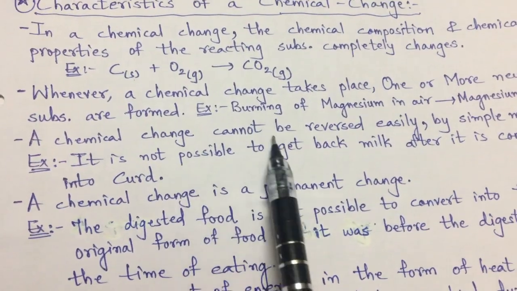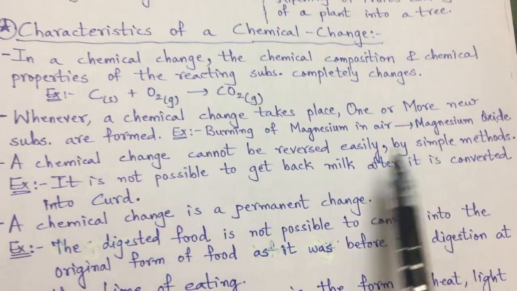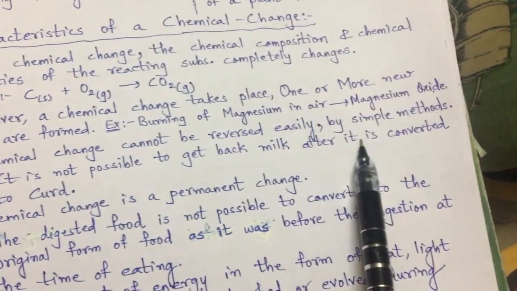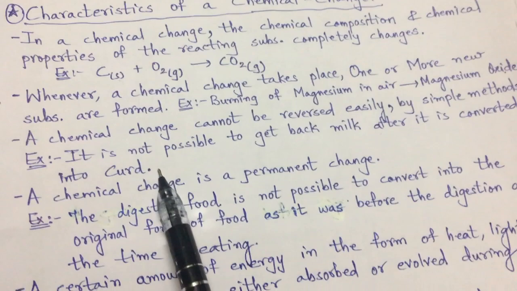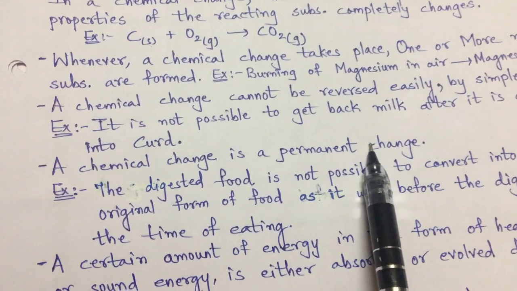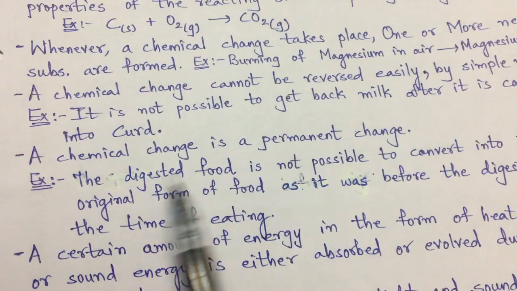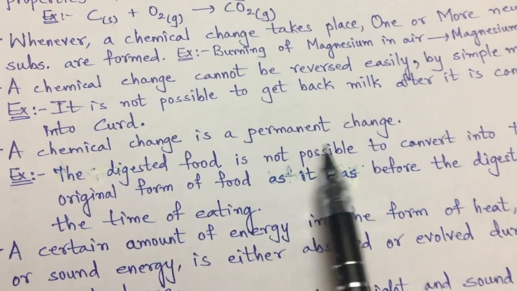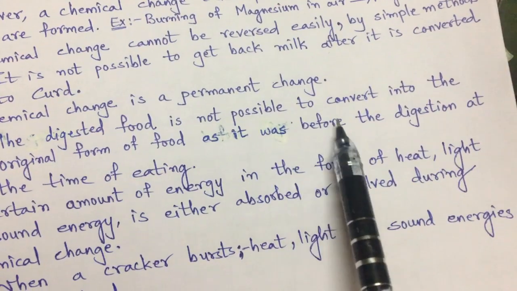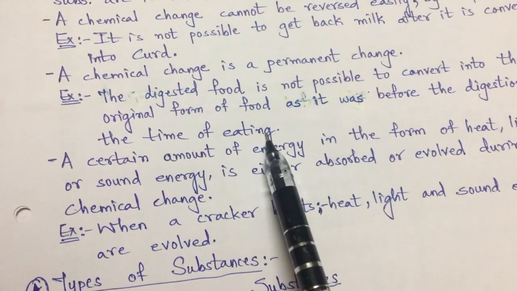A chemical change cannot be reversed easily by simple physical methods. Example, it is not possible to get back milk after it is converted to curd. A chemical change is a permanent change. It's not like a physical change that is temporary, that after a while it will be reversed back. Example, the digested food is not possible to convert into the original form of food as it was before the digestion at the time of eating. So, chemical change is a permanent change.